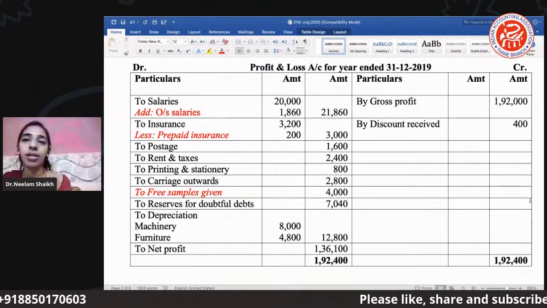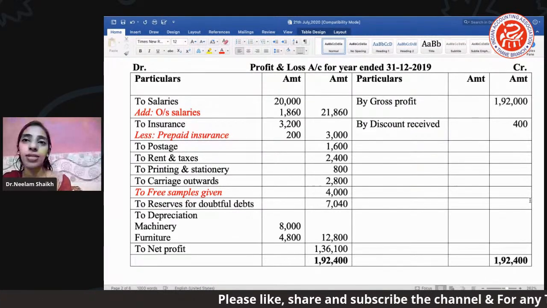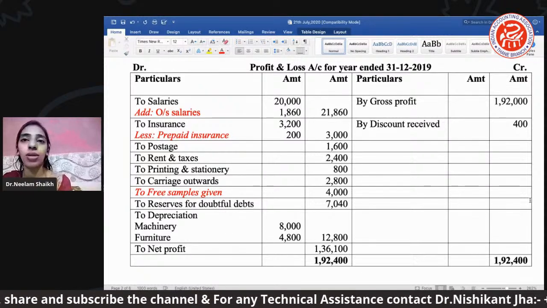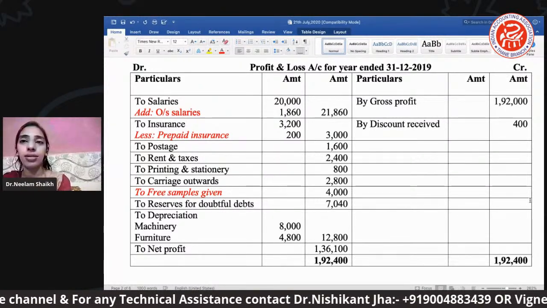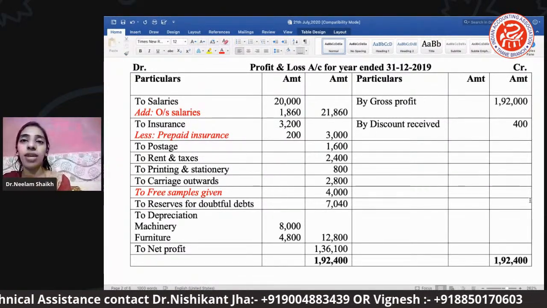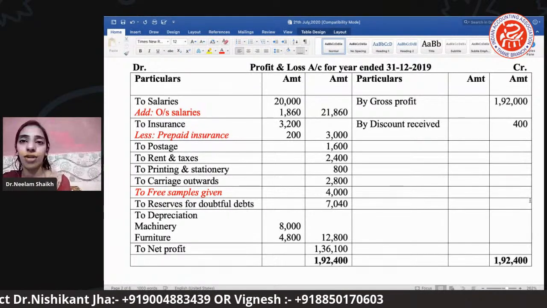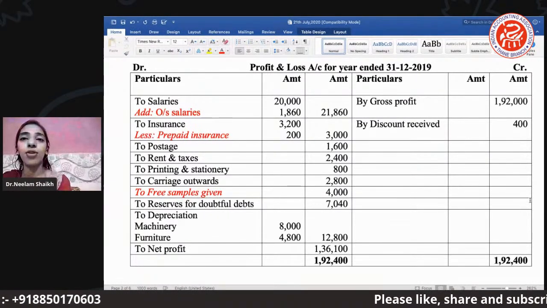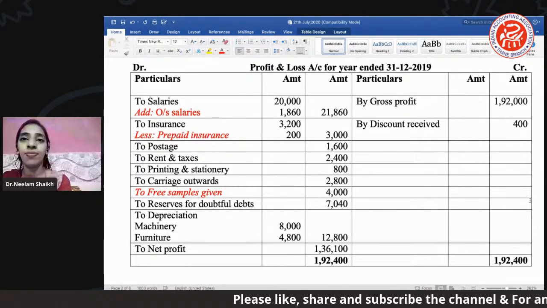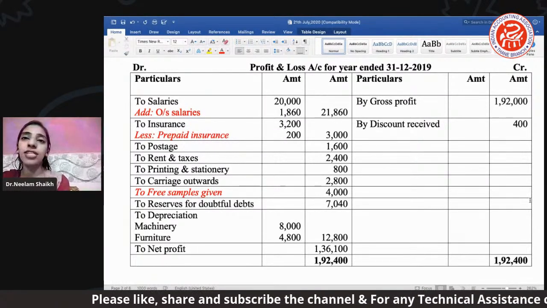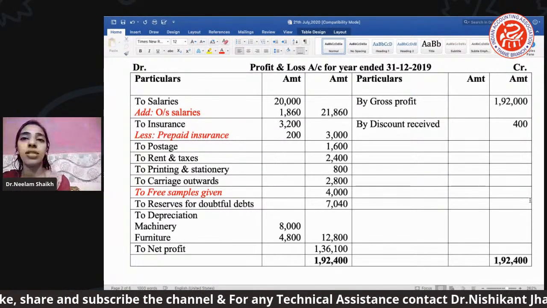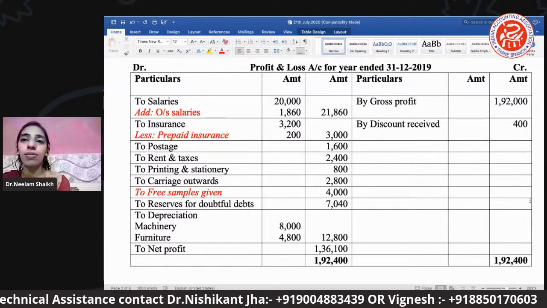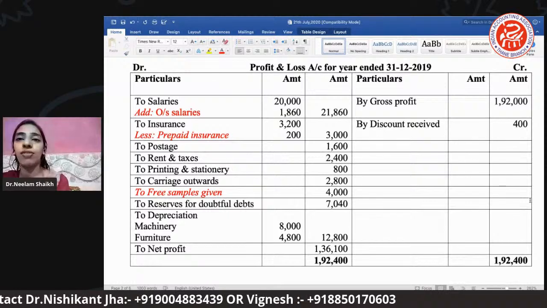I have marked it here. Postage is an indirect expense. It comes as a P&L debit. Rent and tax, printing stationery, carriage outward are always there in the trial balance. From there we have to bring those items into the profit and loss. Free sample given was one of your adjustments. We gave one effect above in the trading credit side. In the same way, now we have mentioned its second effect in the profit and loss debit side. I have marked in red color so you can identify those adjustments very well.